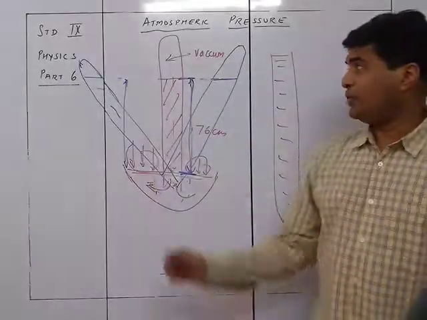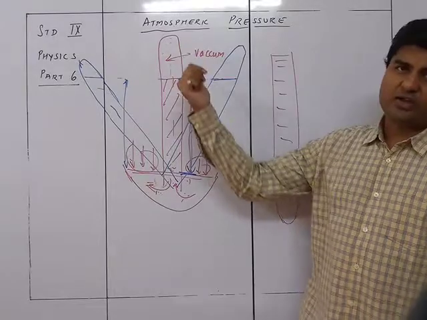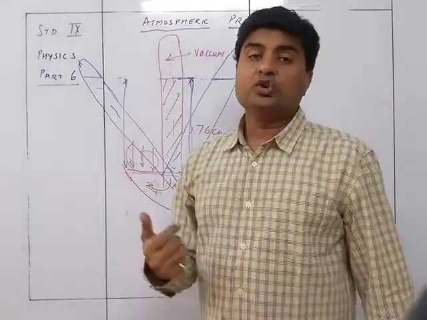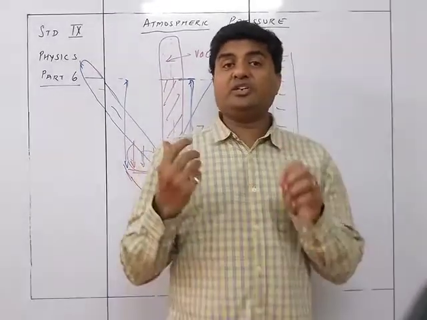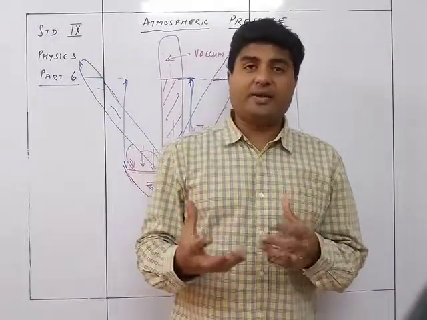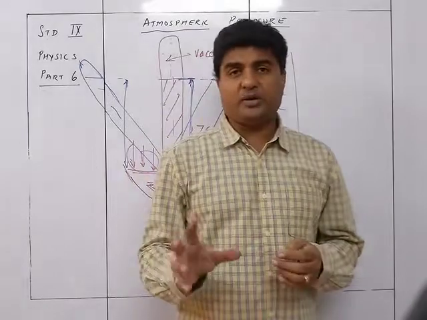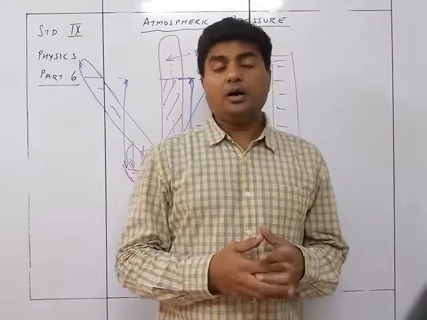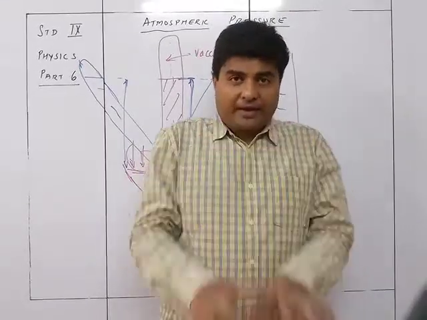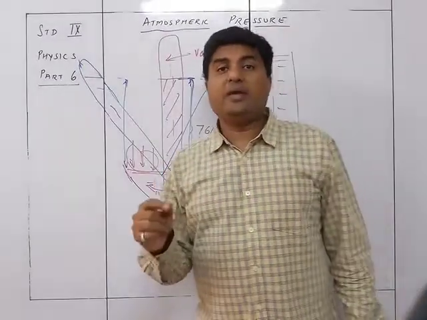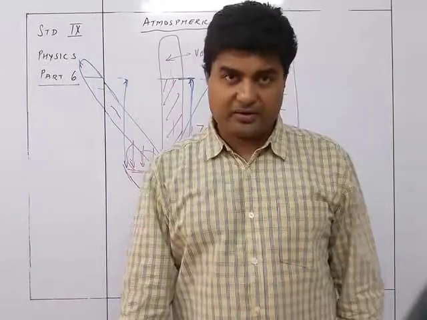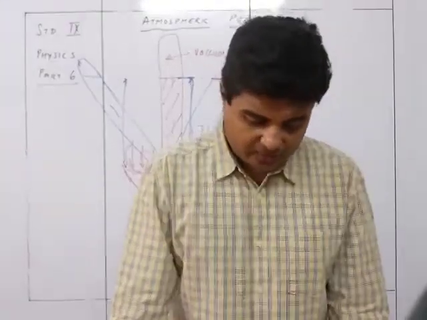So as I told you, if you do not have vacuum over here and you have air over there, due to the air or the water droplet which is there, there will be pressure exerted by the air or pressure exerted by the vapor over there. So that vapor or the air is going to exert pressure over here, and hence the reading what you are going to get will be less than the normal reading. So that will be a faulty kind of barometer.